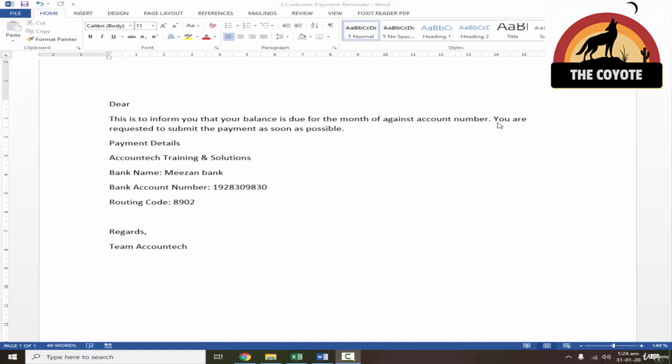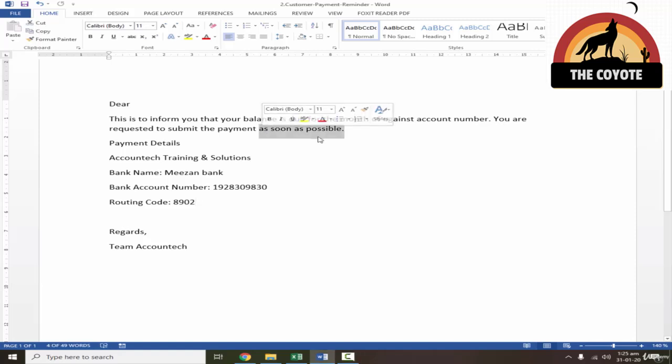Now you can see that this letter ends with "you are requested to submit the payment as soon as possible." Now if you frequently write these documents, there is a quicker way to write a sentence or some words. For example, "as soon as possible."